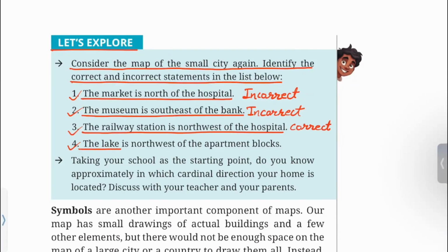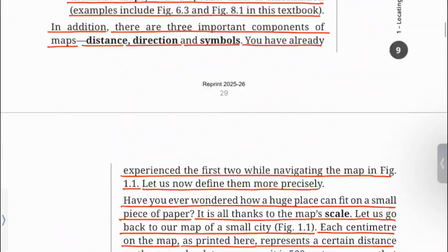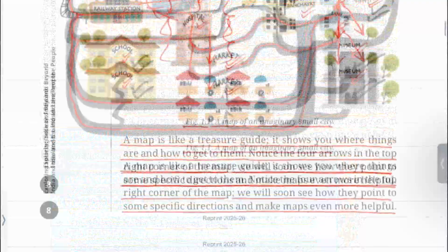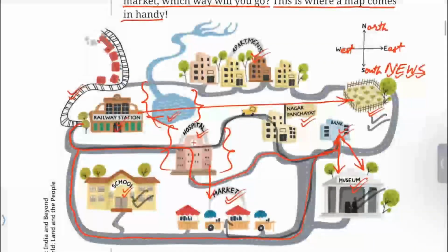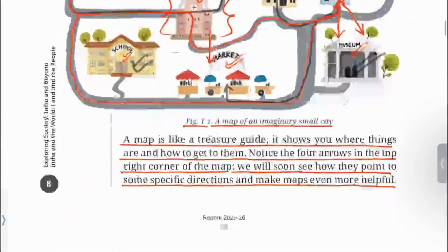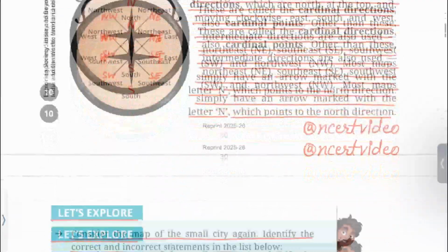4. The lake is northwest of the apartment blocks. The lake is southwest of the apartment blocks, not northwest. So the statement is incorrect.